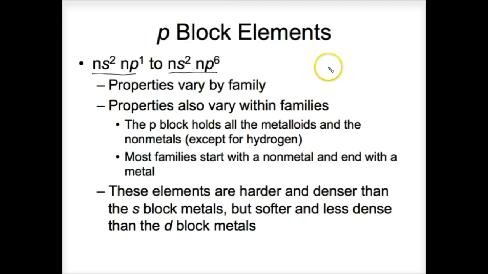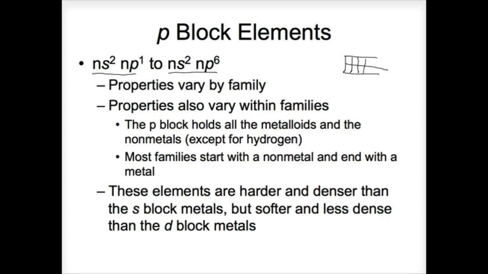So if you look at each group, they all had to have ns2 because we know to be in the P block, everything below has to be filled. And so in the first column we have p1, in the second column p2, and the third column p3. Remember, we went through and we talked about how you can predict an element's configuration by its location, especially in the first 20 elements.